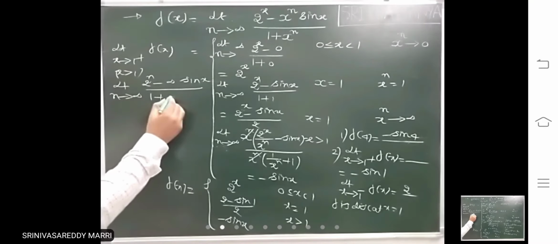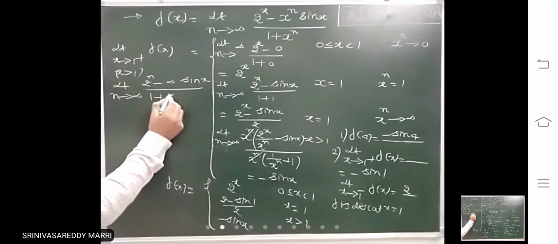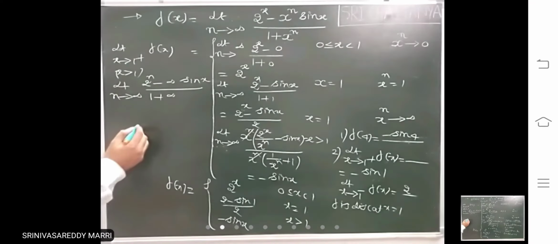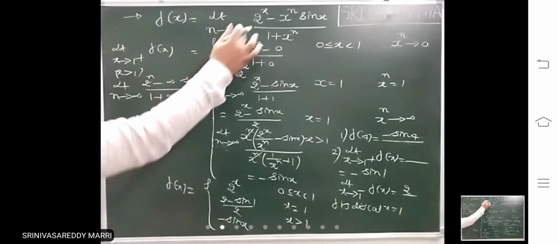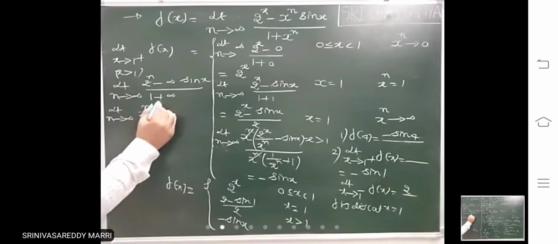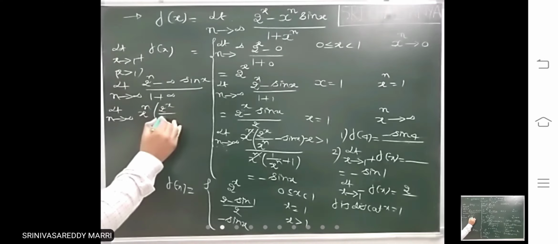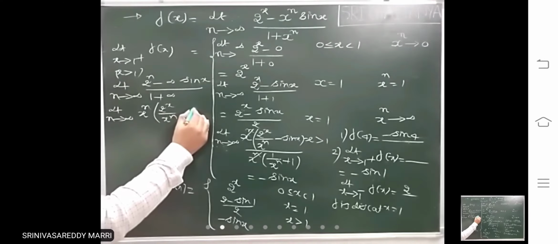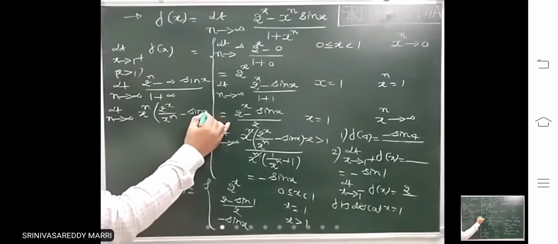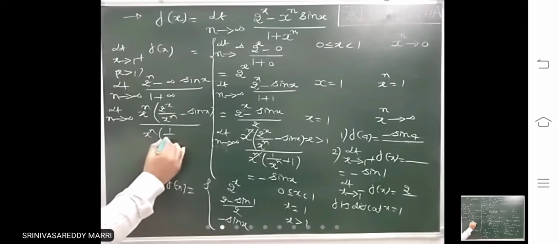Divided by 1 plus, this will become what? When x is greater than 1, it will become infinity. So infinity by infinity. When it becomes like this, we will take x power n common, divided by x power n.